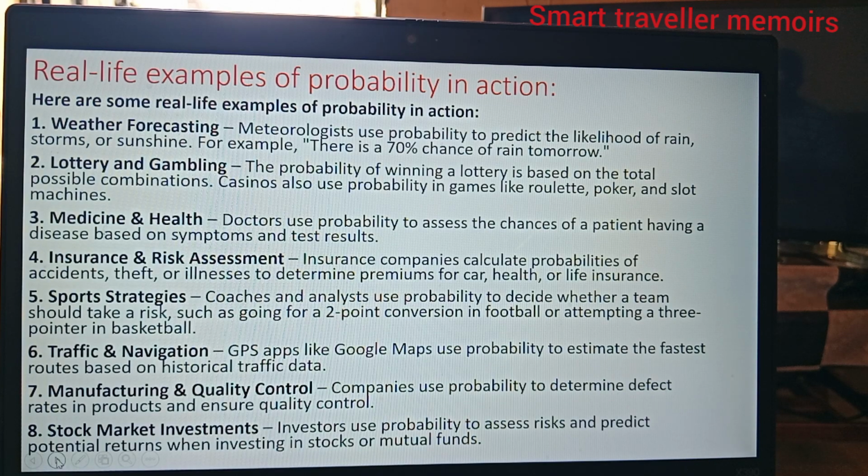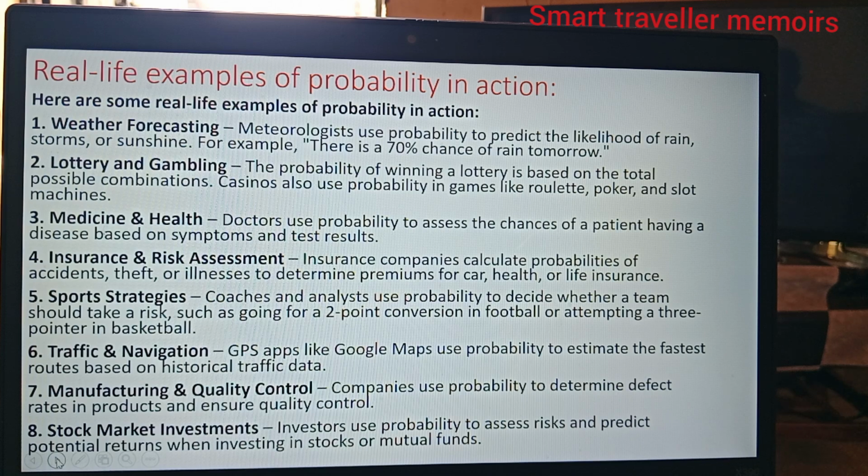Real-life examples of probability in action. Here are some real-life examples of probability in action. One, weather forecasting, where meteorologists use probability to predict the likelihood of rain, storms, or sunshine.